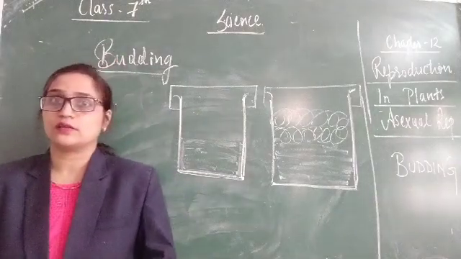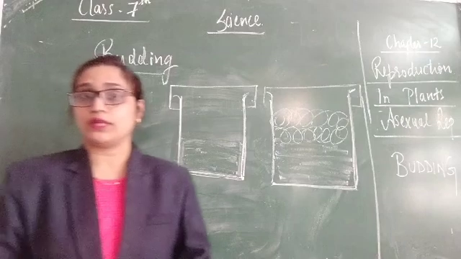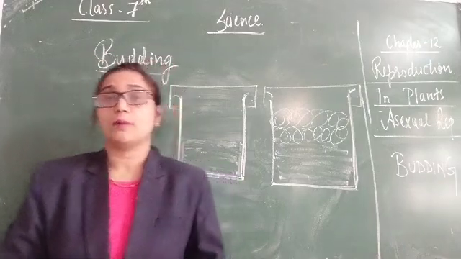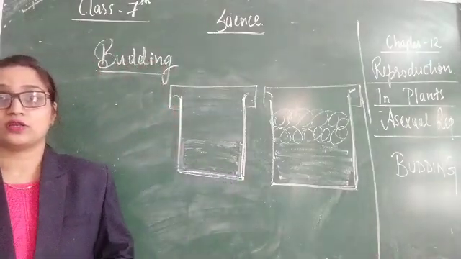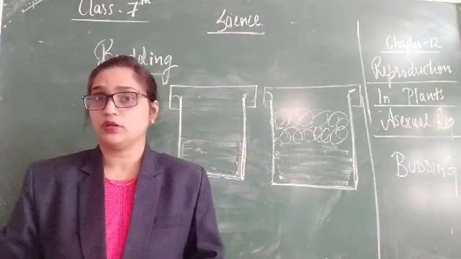Hello students, today we are going to discuss one of the activities related to budding, which is a type of asexual reproduction.